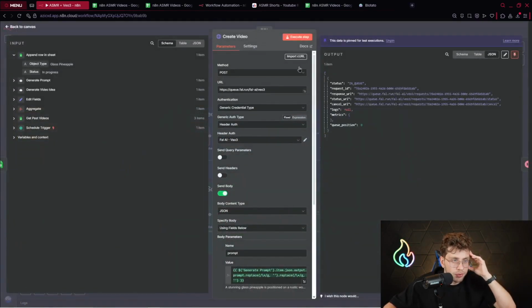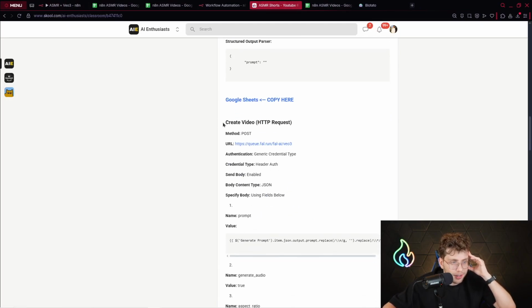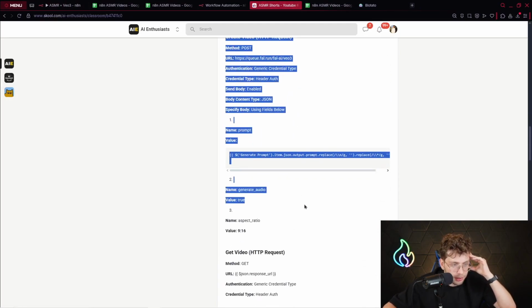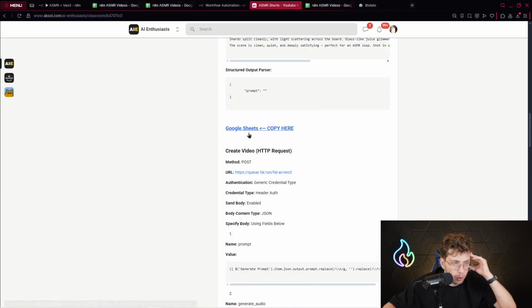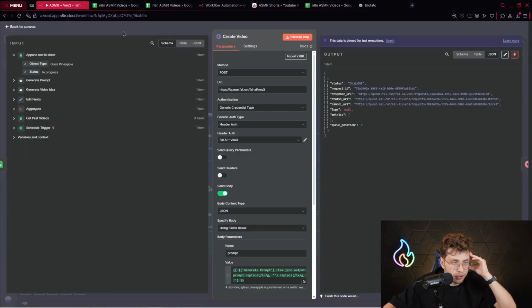Now what's very important, again, you've got step-by-step instructions on how to set it up inside our community. So you can just copy and paste all of the values, but let me explain. We choose the method POST because we want to actually post the request to the platform. We want to connect to the platform. If we get the video later, we take it from the platform, so the method will be GET.